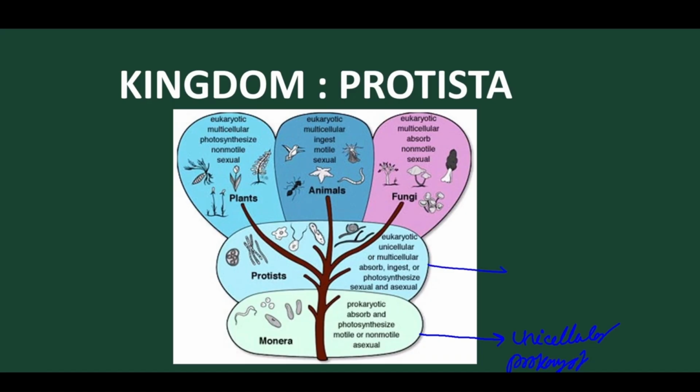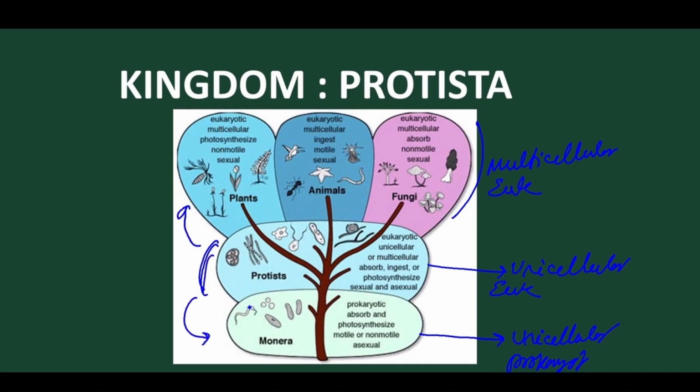And these are the unicellular eukaryotes. And these all are the multicellular eukaryotes. Got it? So Protista form a connecting link between Monera and all this group.